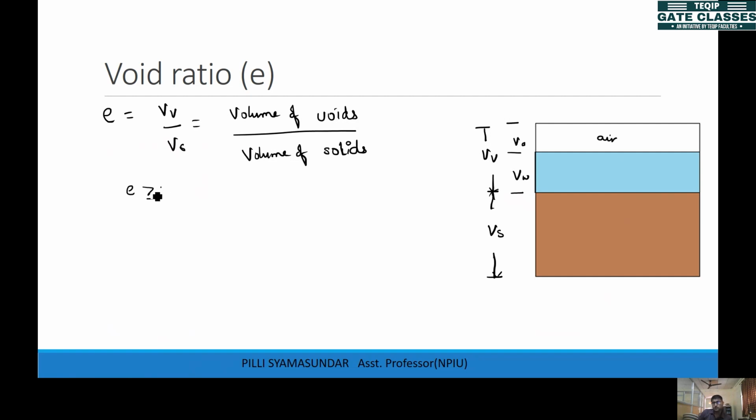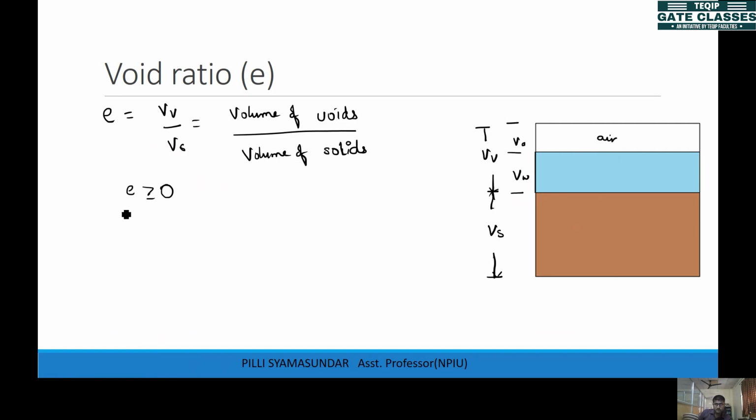Equal to 0 is generally not possible because you cannot have only solid particles in a soil, as there will be some gap, obviously. So the e value will generally be more than 0, but it can be any value more than 0. Sometimes this void ratio can be 2, that means the voids volume will be much more than the solid volume. Sometimes it can be 3, depending on the type of soil.